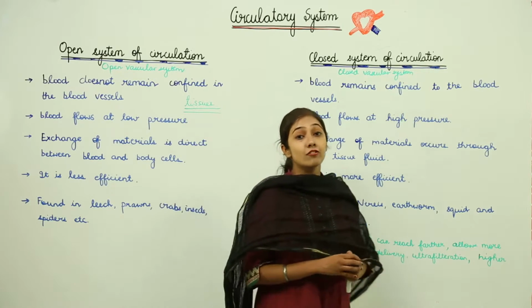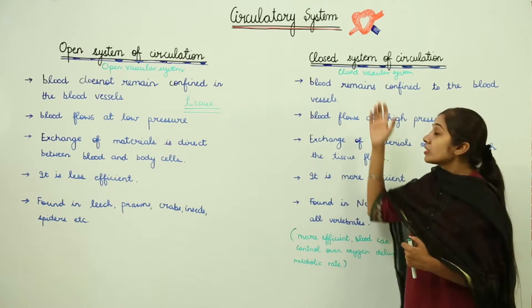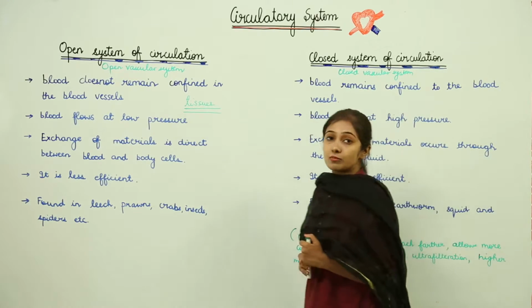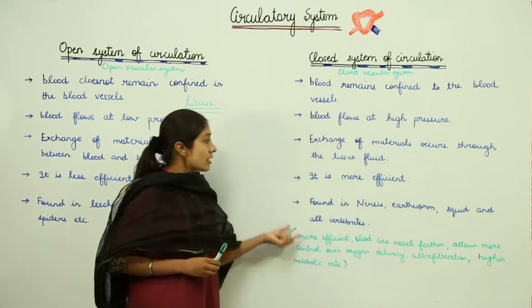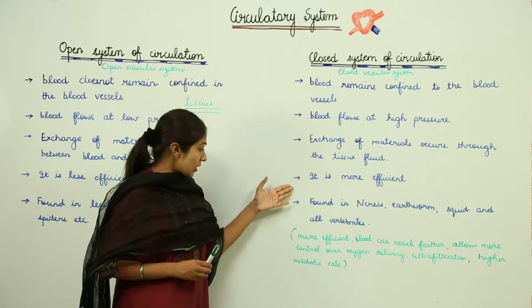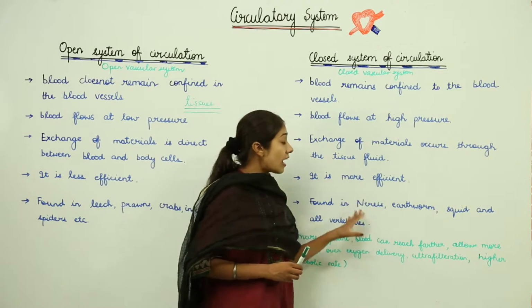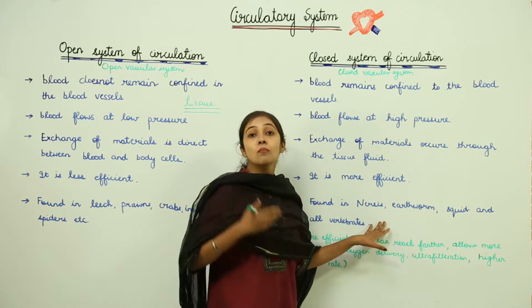Now what are the advantages of the closed vascular system over the open system of circulation? As I told you, it is more efficient because it is there in higher, complex organisms.